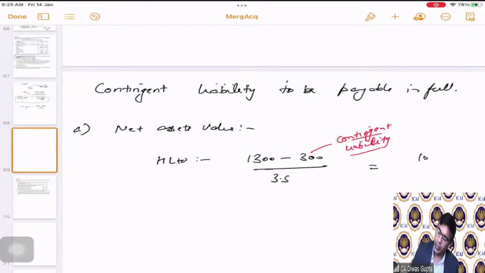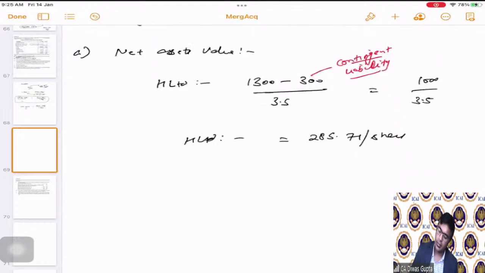This is equal to 1000 divided by 3.5, which is 285.71 per share. This is for H Limited. Similarly, for B Limited.